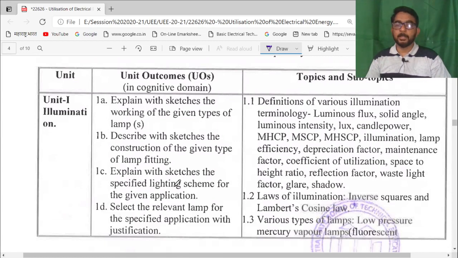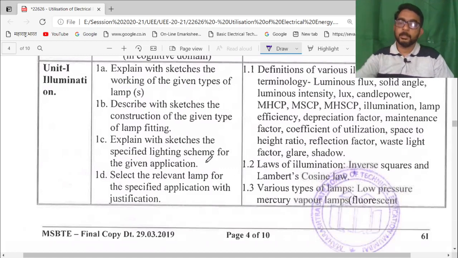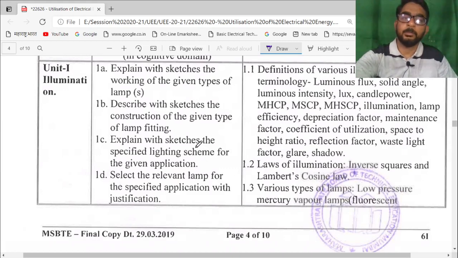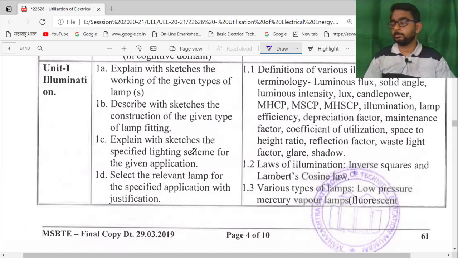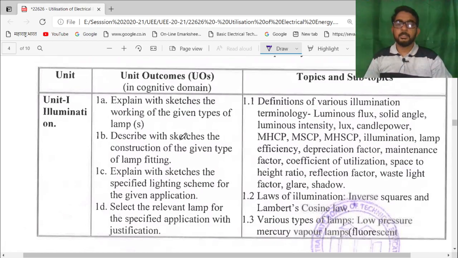Let me come to the main part, that is the theoretical part. There are total 5 units. These are some unit outcomes, and these are the subtopics to be studied. Unit number 1 deals with illumination. In this unit number 1, students have to discuss and observe various definitions regarding illumination terminology.